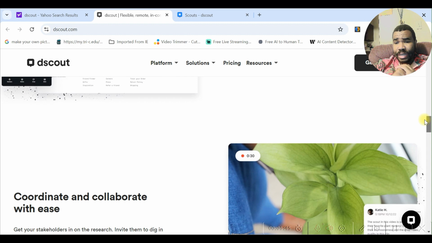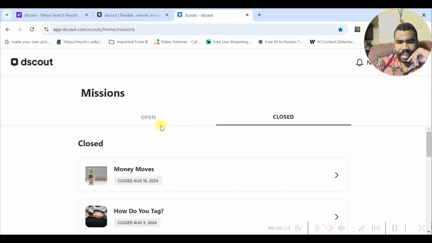like I tell you guys, you're not going to get selected for everything that they do. But what they have is little express missions where you can participate in these little different side things.